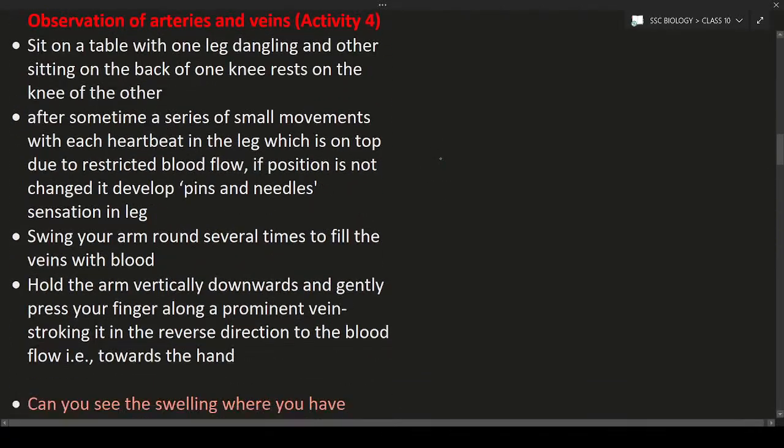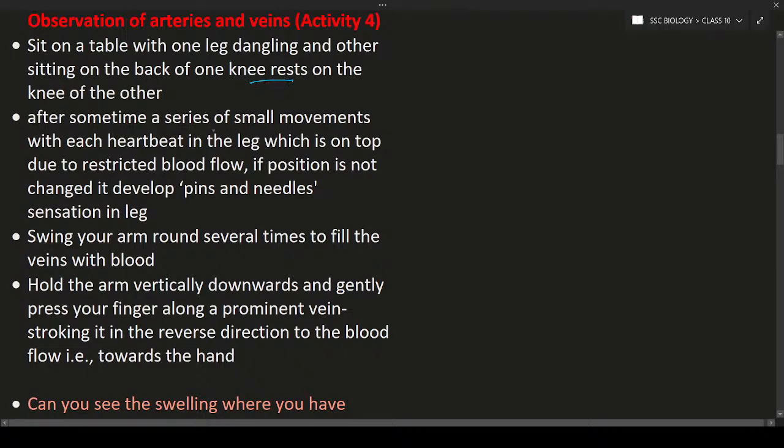Next is activity 4. In this activity, we have to do a small activity about observation of veins and arteries. For this, take a table and sit on it, making sure that one leg is easily dangling, meaning freely hanging. Keep the other leg on the dangling leg, so that the knee rests on the knee of the other.